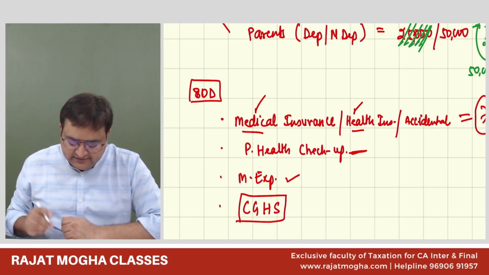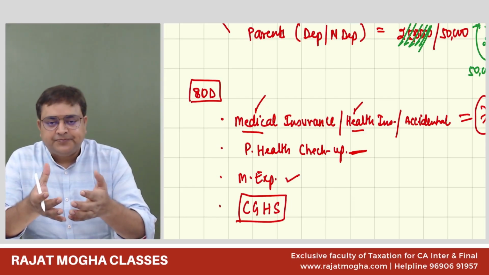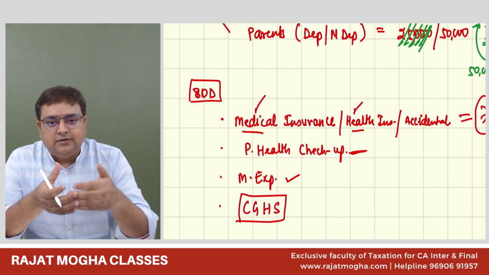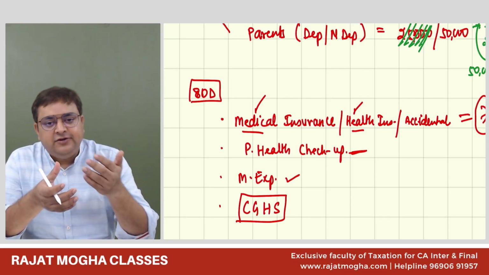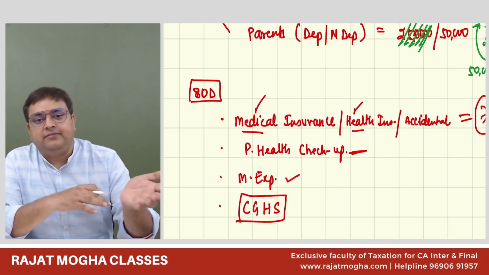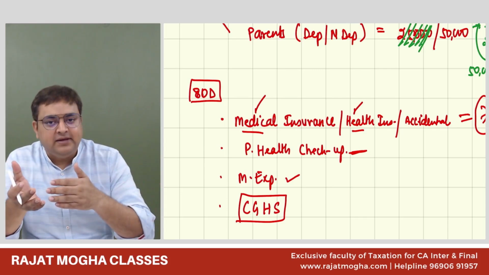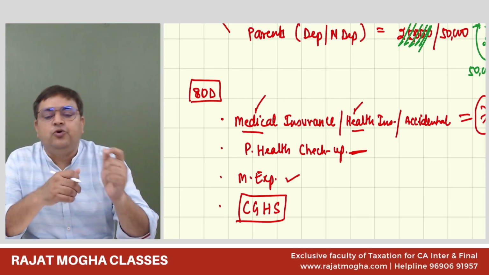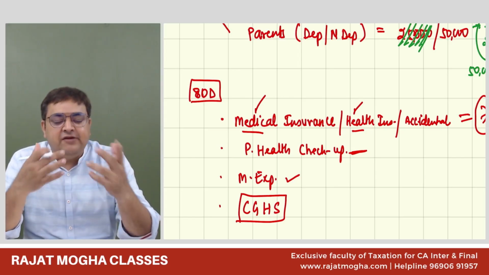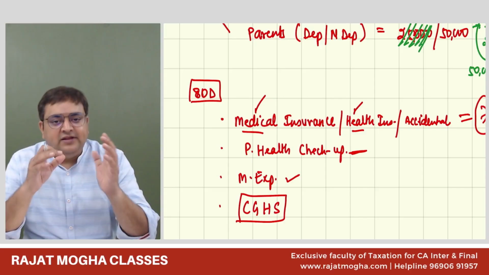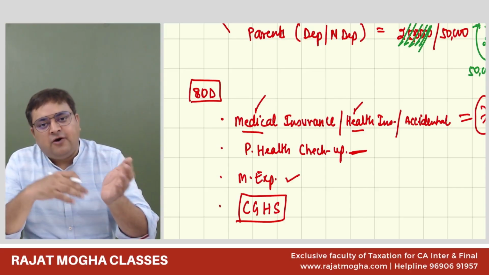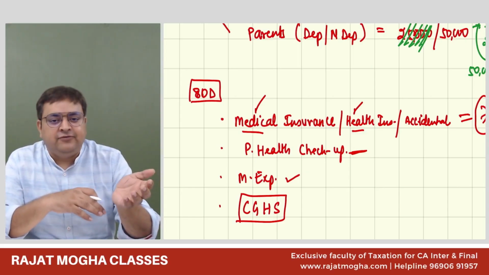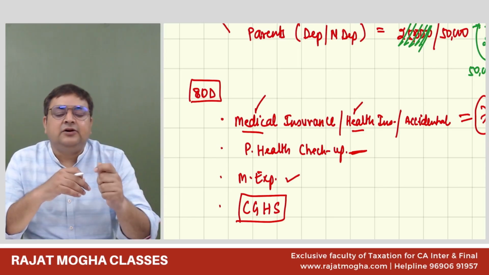Next, sir, is the Central Government Health Scheme. See, the name itself suggests CGHS. So what is CGHS? Let's say, for example, you are a central government employee and the government also provides you the facility that you can get your insurance done with them. You don't have to approach any other insurance company. In fact, if you do the insurance with them, you have to pay a very less amount, and you will get a good amount of insurance, right? So it is a benefit to the government employees. So instead of taking insurance from outside, they actually contribute to the insurance policy of the government itself, which the government has termed the Central Government Health Scheme.